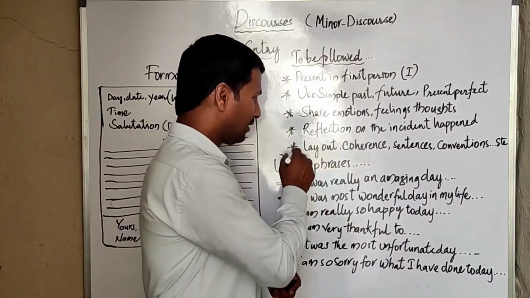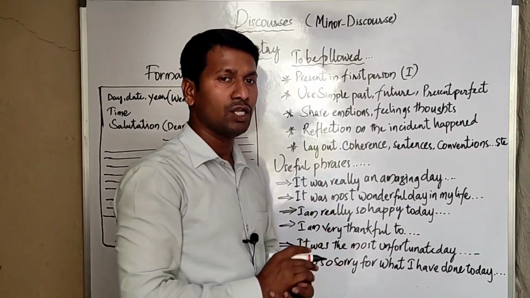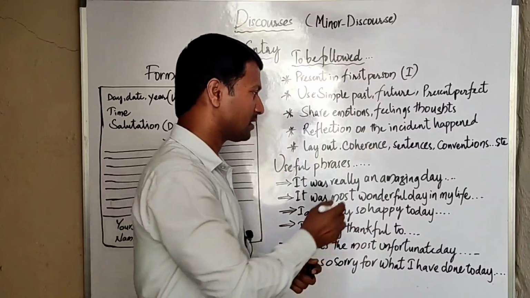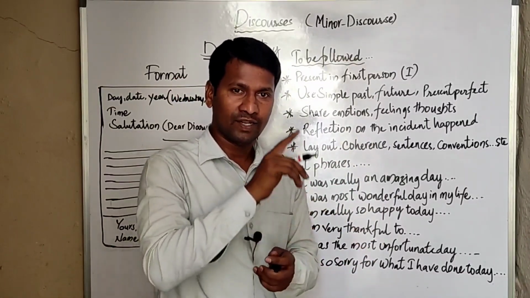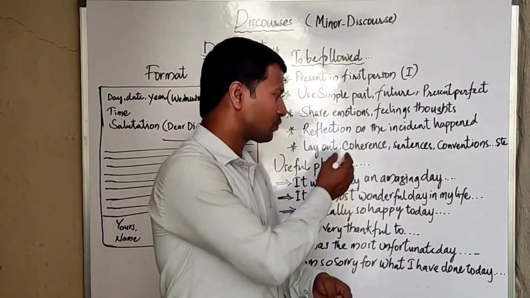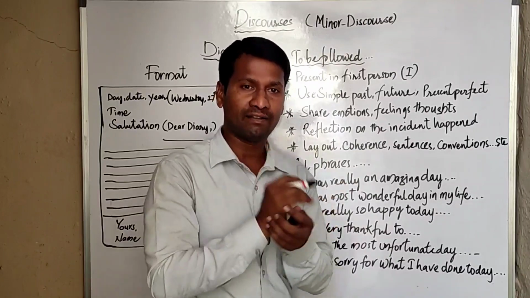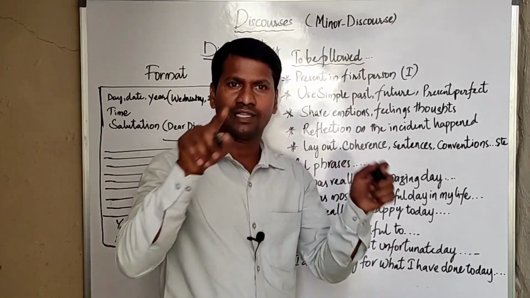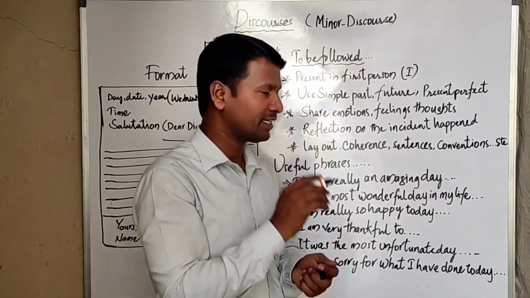And last thing, layout, coherence, sentences, conventions. To get better marks in the diary entry, we need to follow layout. As I mentioned, the box, coherence, connectivity, relevance. Because in your diary entry, if it is given for 5 marks, coherence and relevance simply carry you 2 marks. It is a language element. Connectivity from one sentence to another, and all your sentences should relate to the incident, what happened. If you follow that, you get better marks.